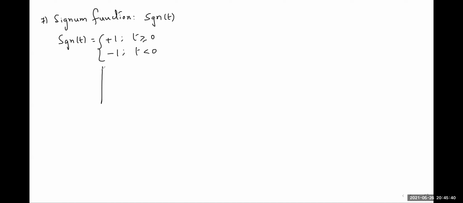And the graph: if we see, the right hand side it is +1, the left hand side it is -1. This is the signum function waveform, and we know that this is U of T.